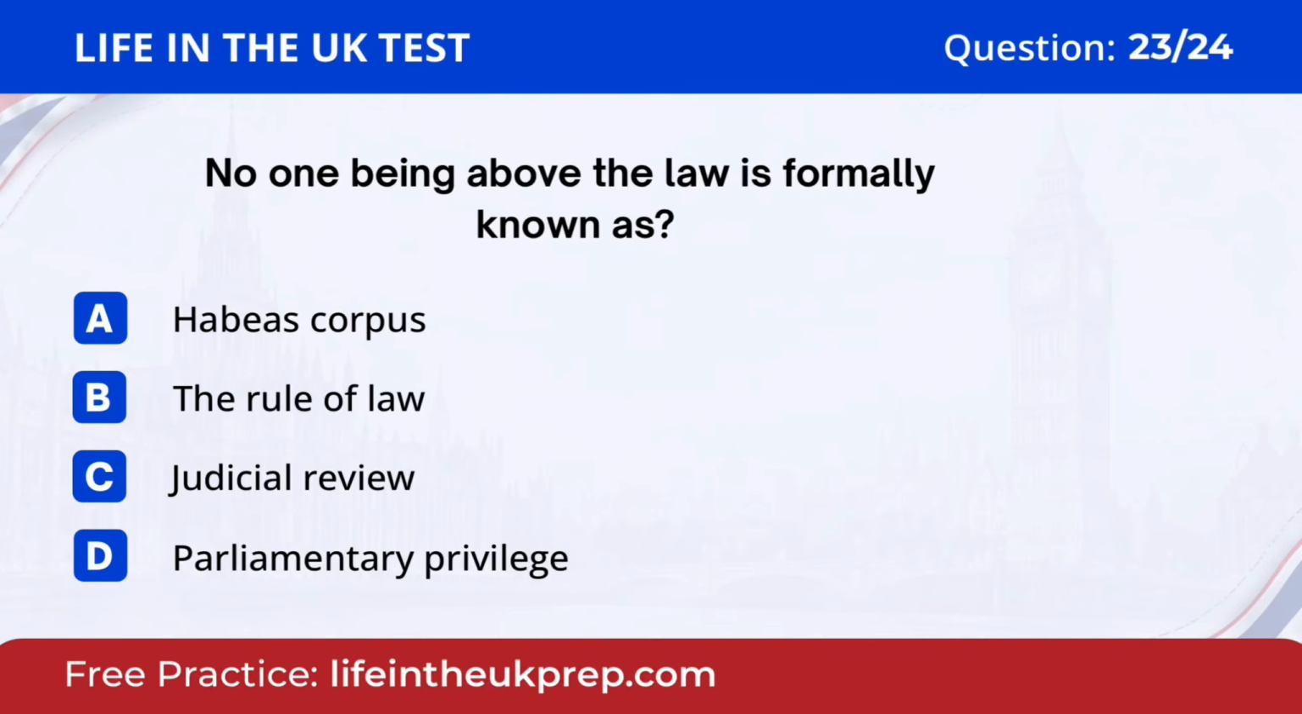Question 23. No one being above the law is formally known as A. Habeas corpus. B. The rule of law. C. Judicial review. D. Parliamentary privilege. The answer is B. The rule of law.